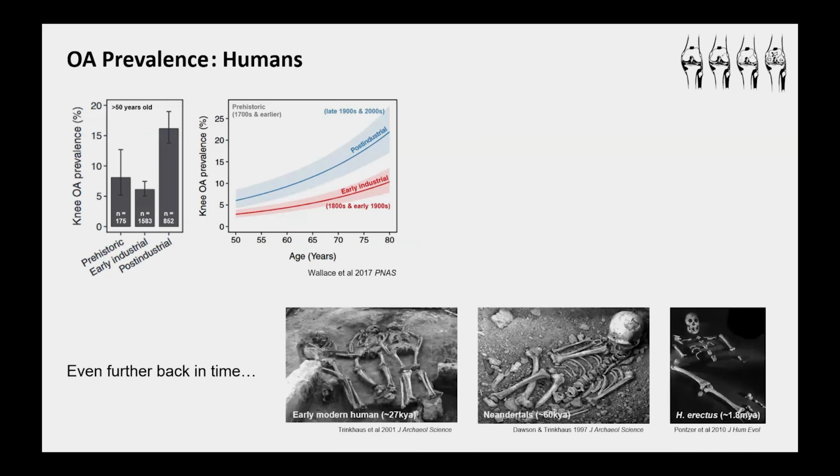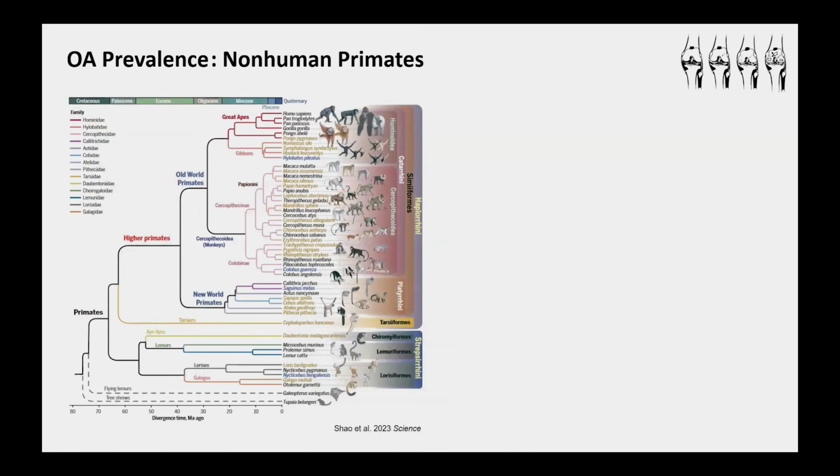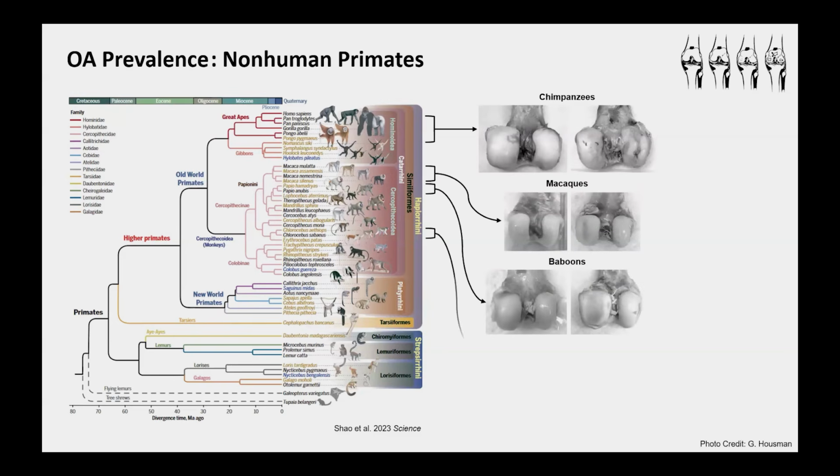Well, we can see that there are some examples of osteoarthritis in different hominin species, but actually, it's quite difficult for us to assess prevalence rates in these ancient records because there's limited sample sizes and there are some biases in the fossil record. So what we can do instead is look to non-human primates and consider how osteoarthritis prevalence rates differ across different species, and then use this information to predict whether high osteoarthritis prevalence is unique to modern humans or not.